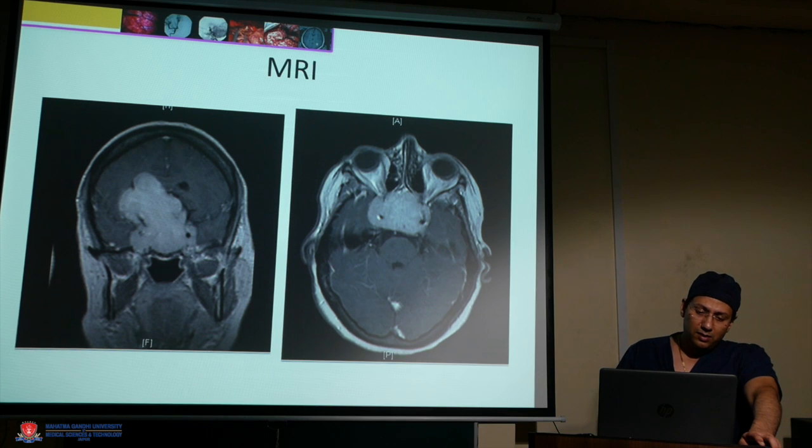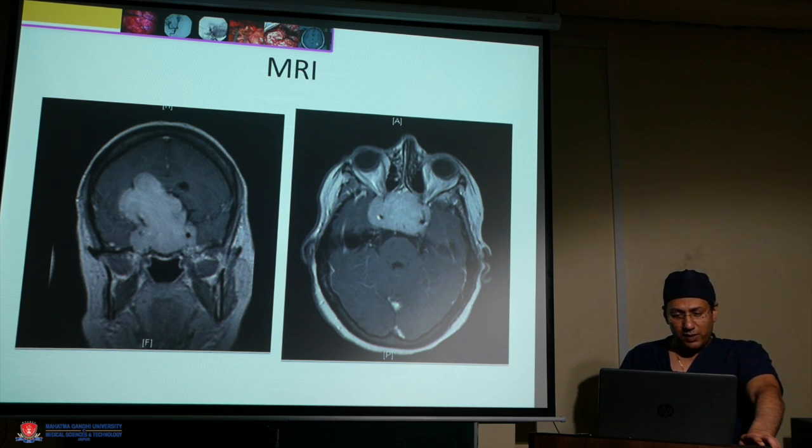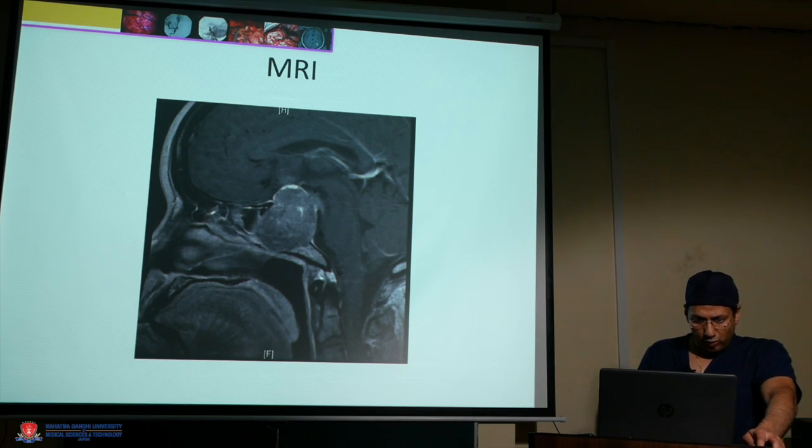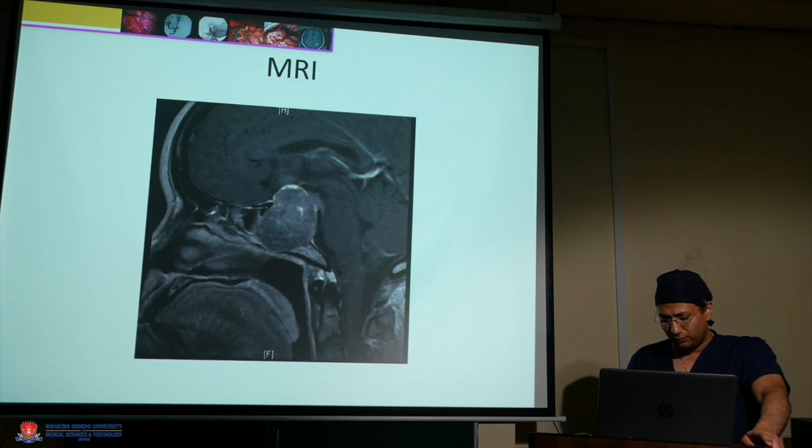MRI usually shows sellar and suprasellar tumors extending more to the right side of the brain, causing obstruction at the third ventricle and lateral ventricle level, causing minimal hydrocephalus. On the sagittal cut, the sellar and parasellar tumor involves the clivus also.